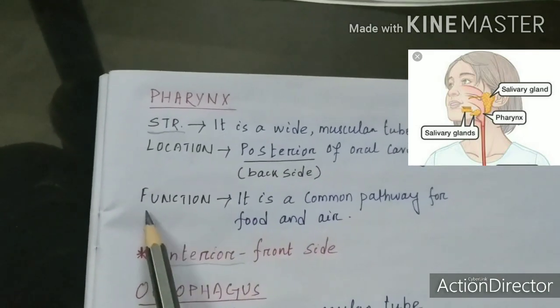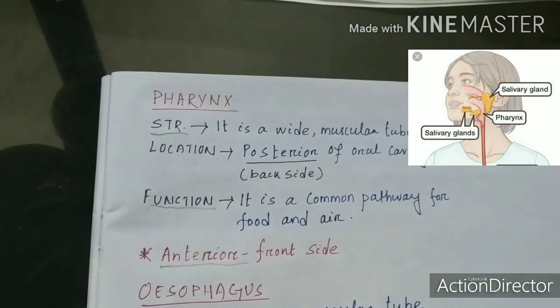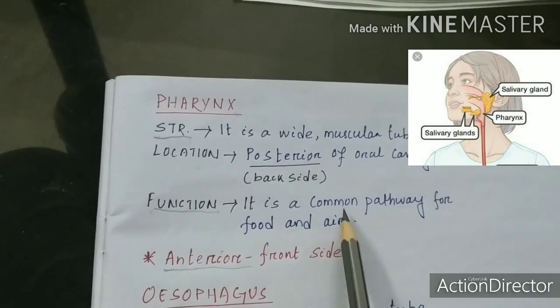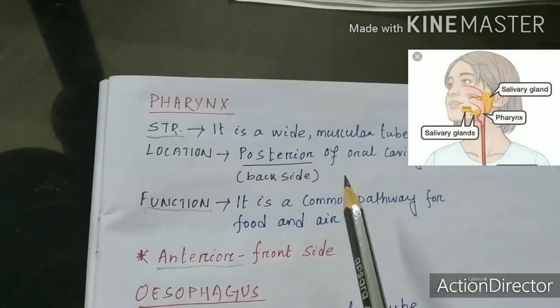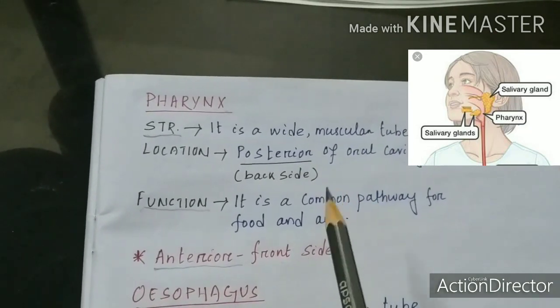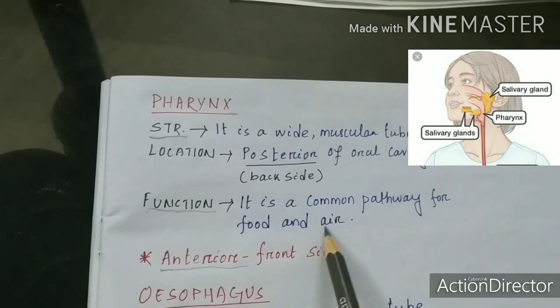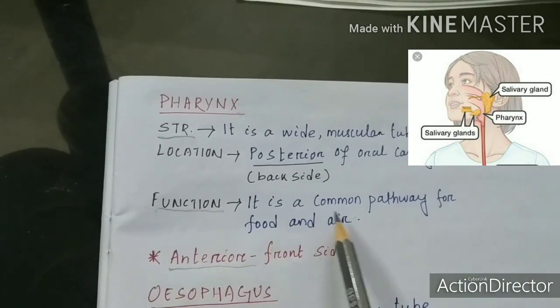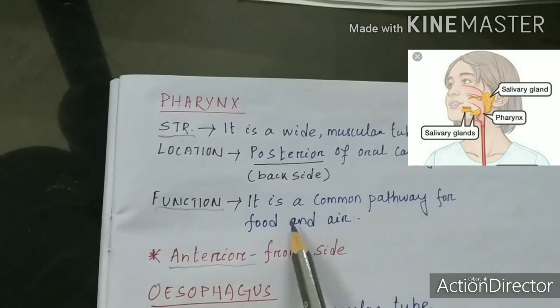If we discuss the function of the pharynx, it is a common pathway for food and air, because, if you remember, I already said it is the connecting link between the food pipe and windpipe. So that's why it serves as a common pathway for food and air.